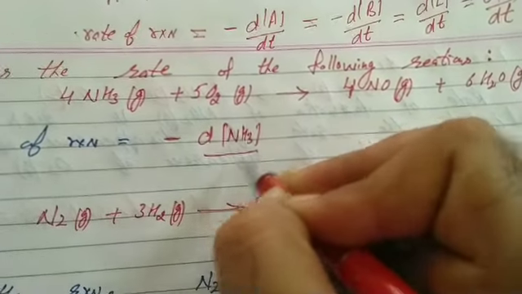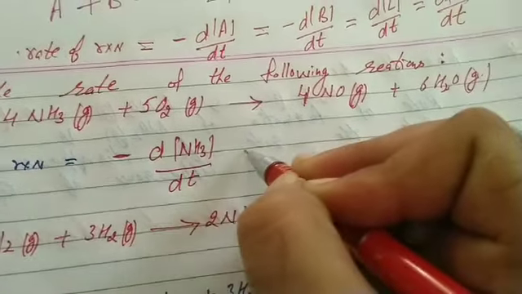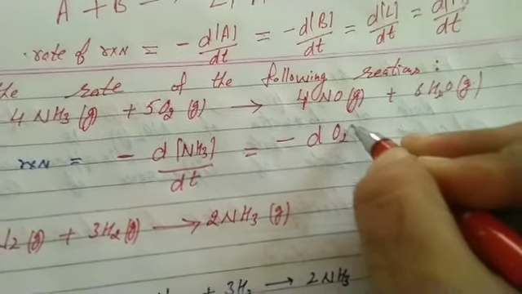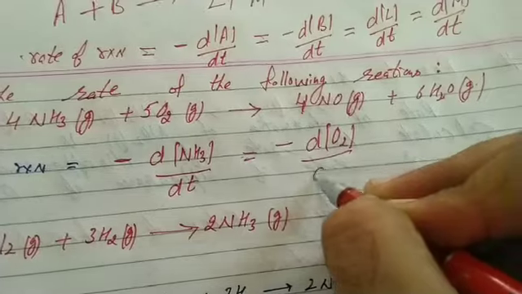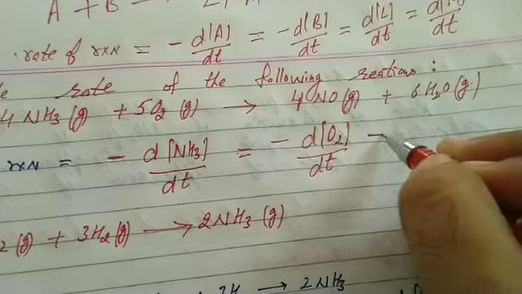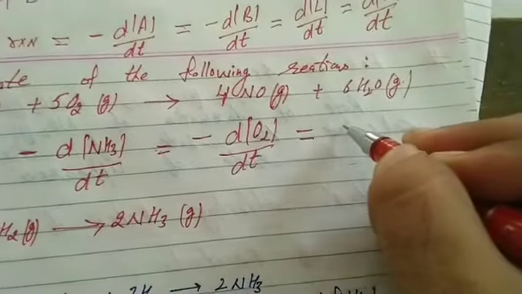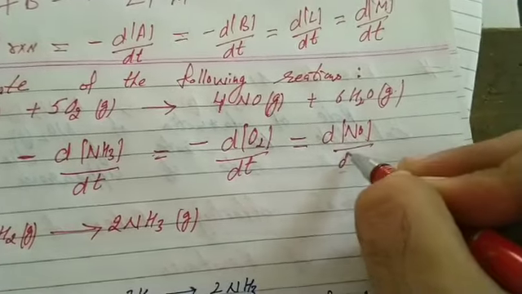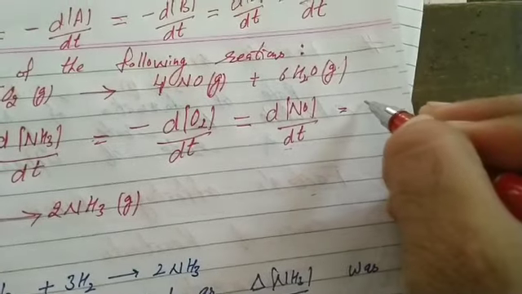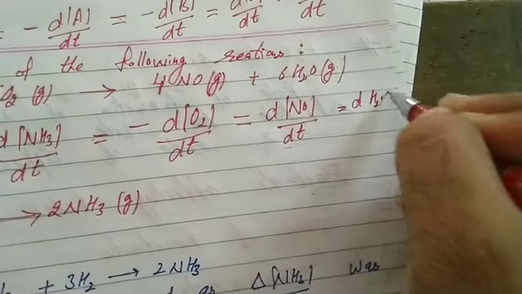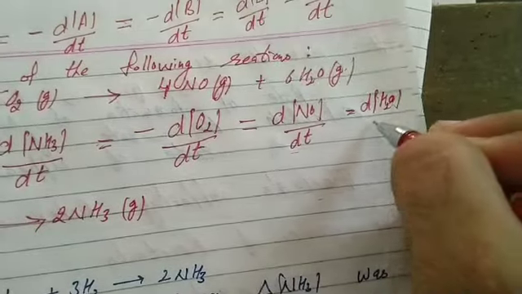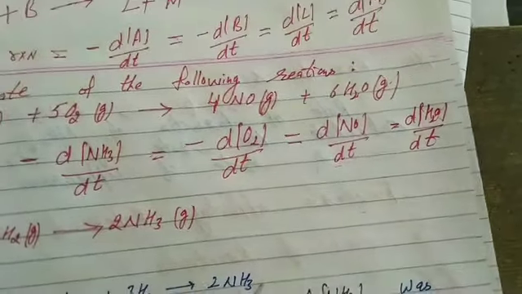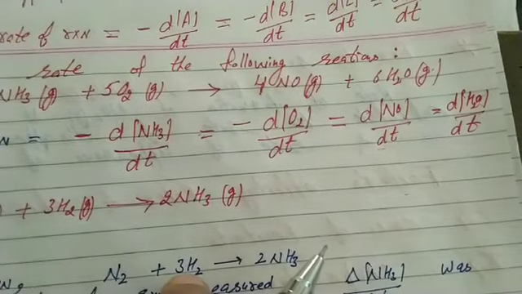Minus d NH3 upon dt, again with a negative sign, that is the instantaneous rate dx upon dt, equals, we mention equals for all reaction components, reactants or products, dNO upon dt again equals dH2O upon dt. Students, rate of reaction is the change in concentration of reactant or product with time.